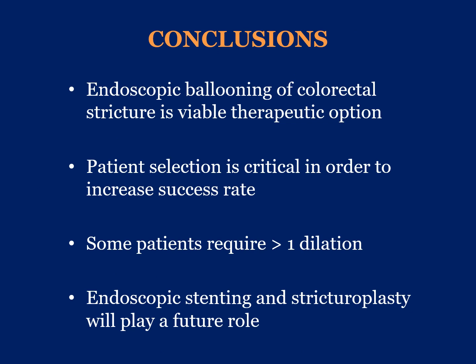So in conclusion, ladies and gentlemen, endoscopic balloon dilatation has become a viable therapeutic option within our armamentarium of therapy for patients with colorectal stricture. Patient selection is key in order to increase success rate, and I defined to you the indications and contraindications for this intervention. The ideal patient is a patient who has an anastomotic stricture that is short in a field that is not fibrotic, strictured, or radiated.